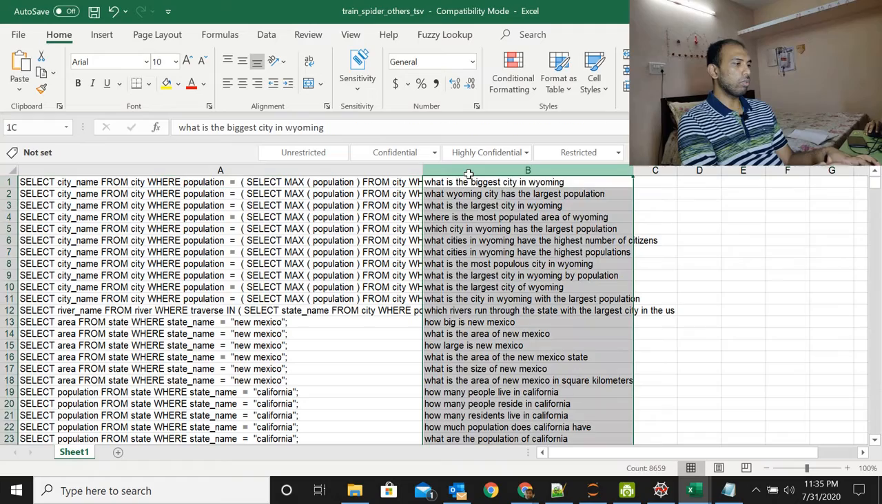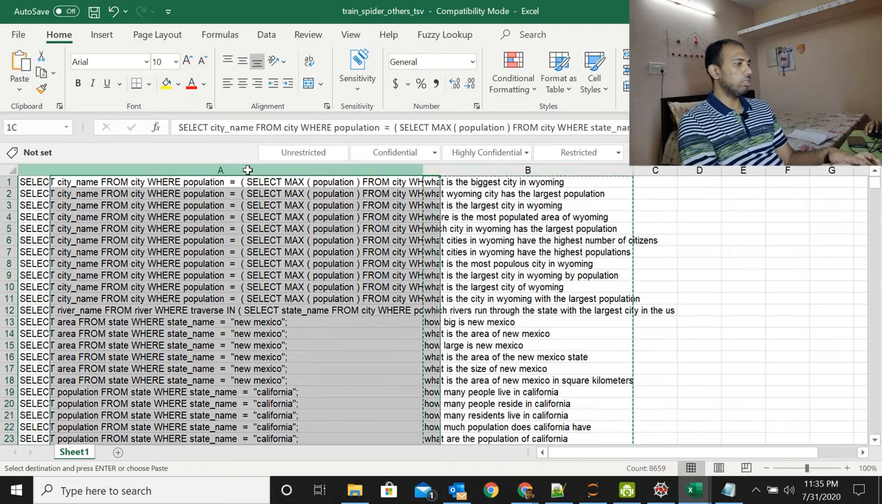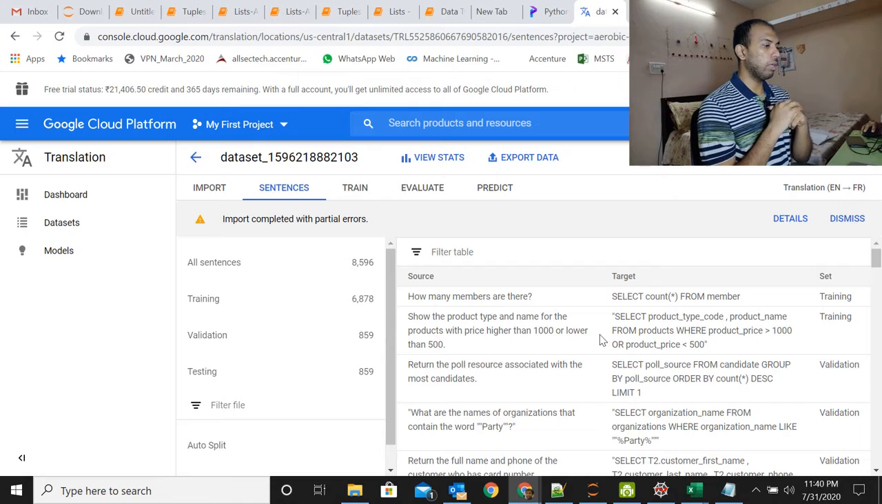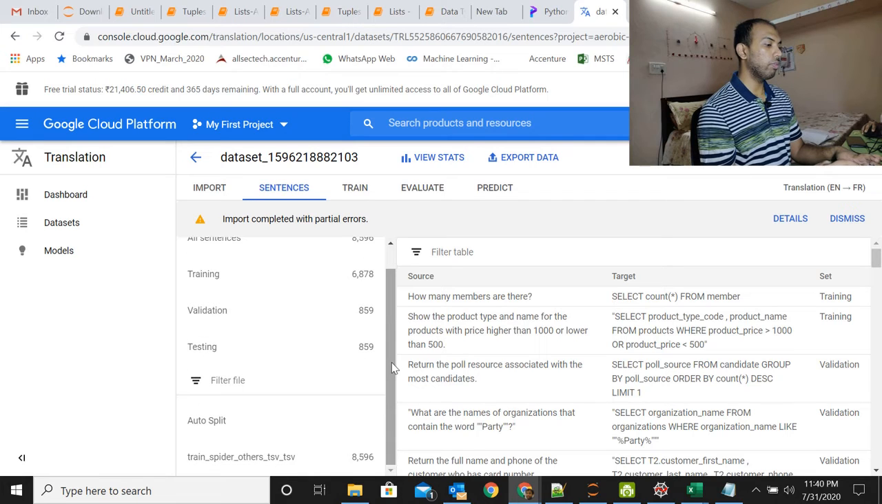So what I'm going to do is swap this, and see if that solves the problem. Make this the source language and that the target language. This time I've got a lot more sentences. I got 8,500. The original dataset, if you remember, had around 8,600 rows, so I got almost everything. Split into training, 6,878 sentences for training, 859 for validation, and 859 for testing. So I'm good with this.